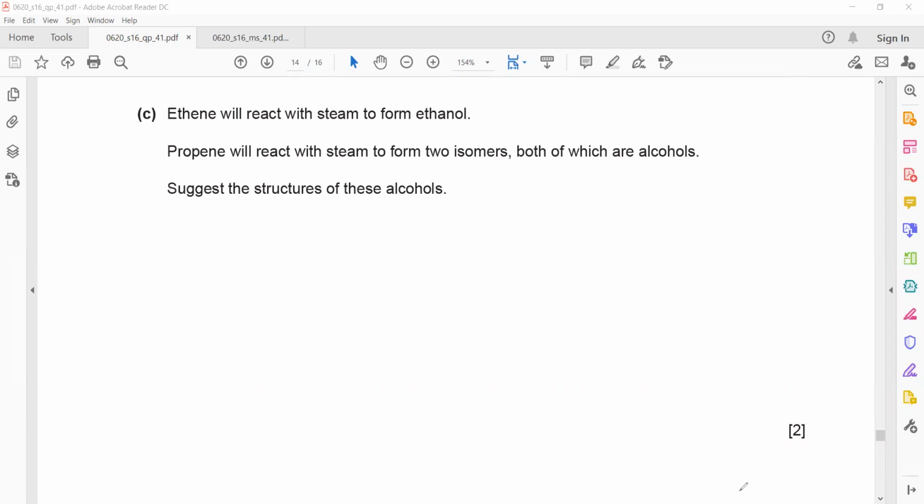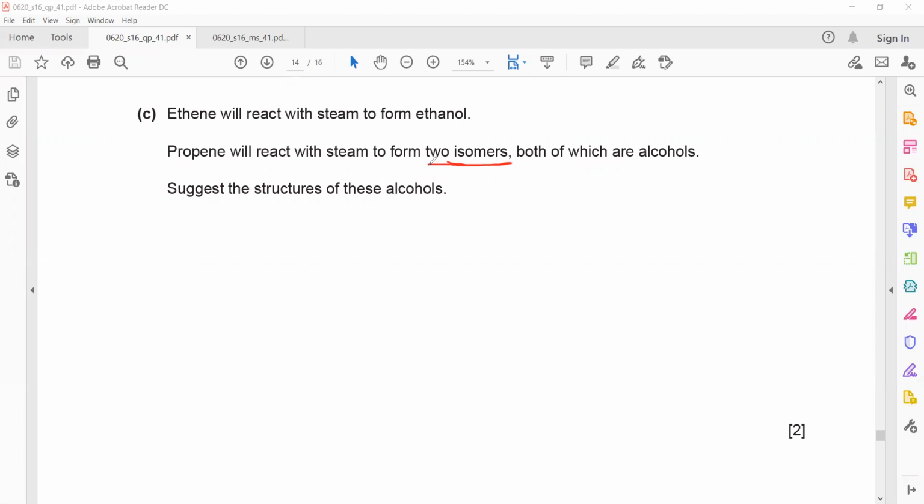So what you have to do in the question: propene reacts with steam to form two isomers. Isomers mean they have the same molecular formula but different structures. Suggest the structure of these isomers. So we have to draw two isomers of propanol, branched and straight. To draw an isomer of an alcohol, just change the position of OH.